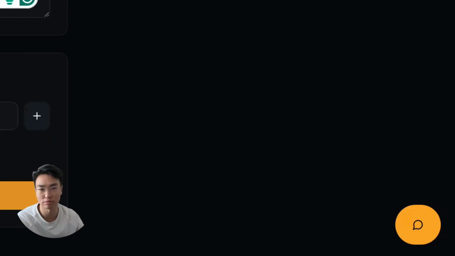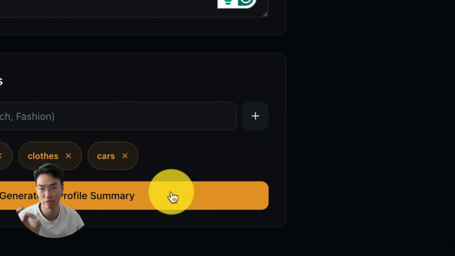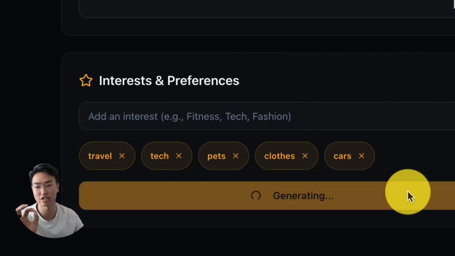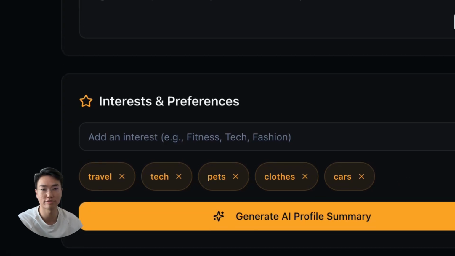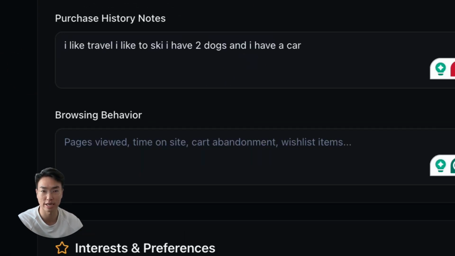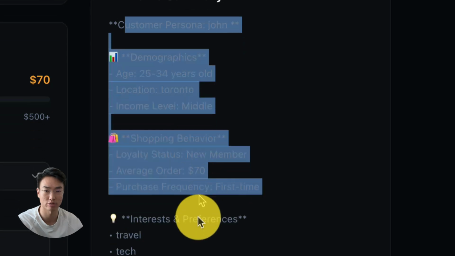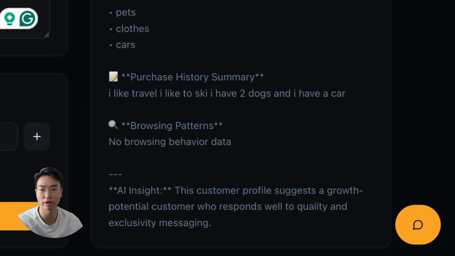So very simple. Anyone can use this, but this is very important. People don't realize how important this is, and we're gonna go then generate a summary profile. Now the profile is very simple because it's just gonna put this into text, right? Customer persona, and so on. So the more things you put in here, the more important it is. So right now I'm just showing you how to use this tool, and then you can optimize your purchase history and you can optimize your browsing history by actually entering your own browsing history.